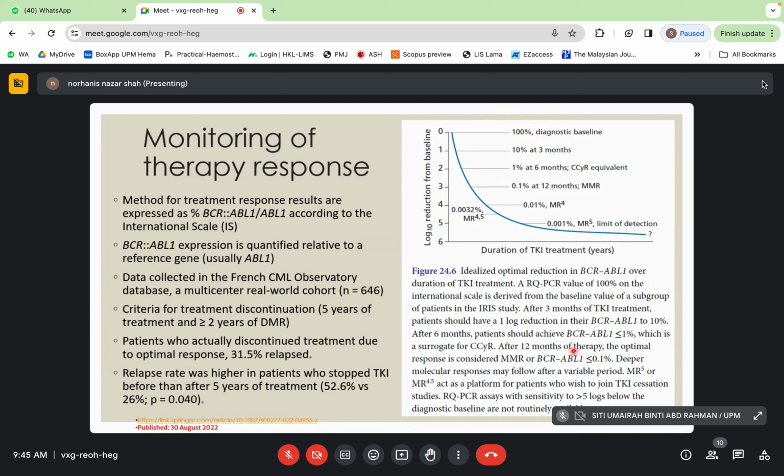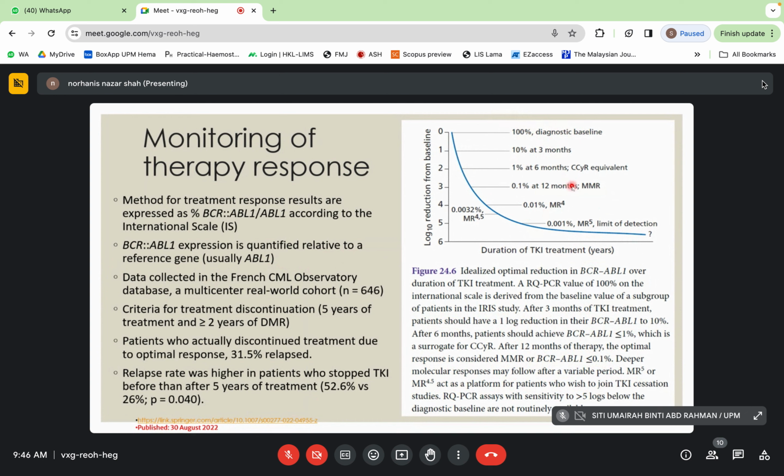Okay, after 12 months of therapy, the optimal response of MMR or BCR-ABL1 is 0.1. Deeper molecular response may follow after a variable period. MR5 or MR4.5 acts as a platform for patients who wish to join TKI discontinuation studies.